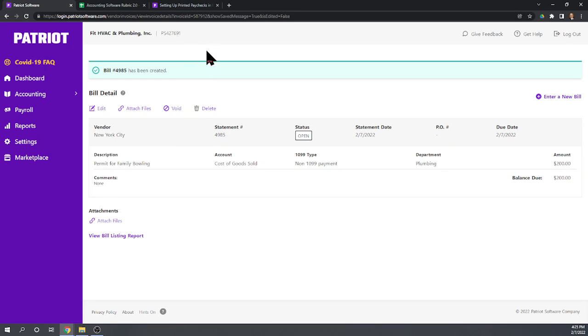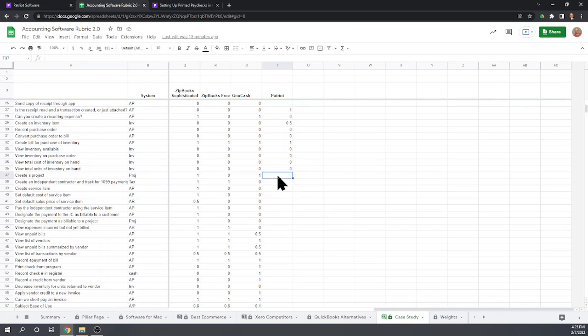Okay, so let's do a little bit of scoring here. So create a project. Unfortunately, we were not able to create a project. We were able to create an independent contractor, which was Hank Dependent, and have the software track payments to him so we can do his 1099. We did not create a service item. We could have if we wanted to. Actually, no. So again, I'm going to do half a point for this.